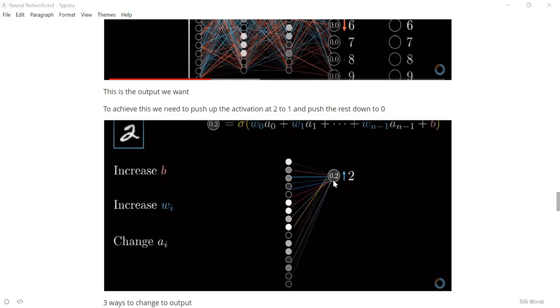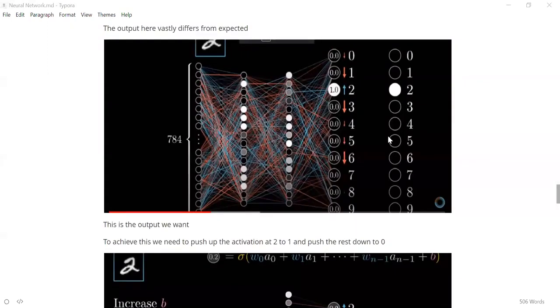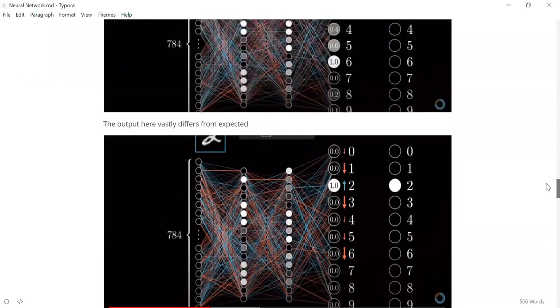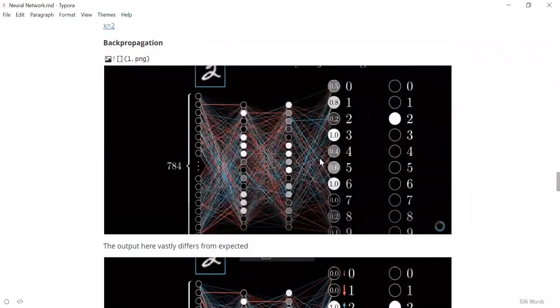So this is what we are doing for node 0.2. But similarly for other nodes also, you want to do something similar. For other nodes, you want to push them to 0. So what you do is you try to decrease any of these values. You either decrease the weight, or you decrease the activation, or decrease the bias, so that other values go close to 0. That is what you do for other nodes, right?